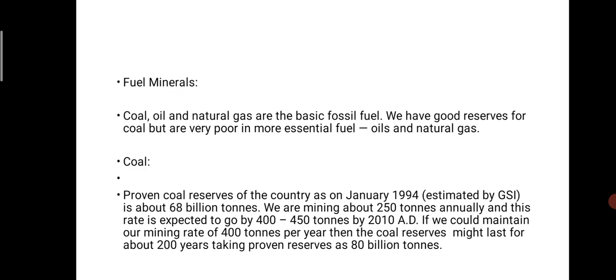We are continuously dependent on coal, and the mining process has been going on for more than 20 years. We are annually mining coal at a high rate. Within about 200 years, or even sooner, we will have a shortage of coal.